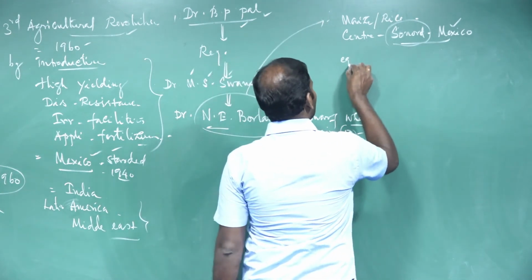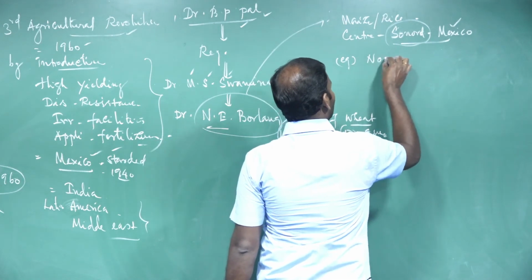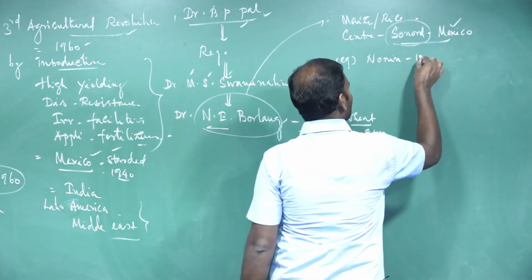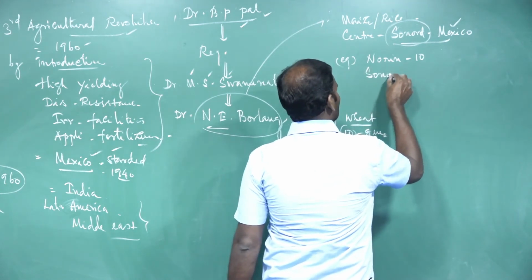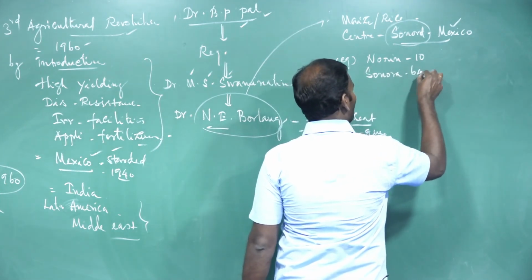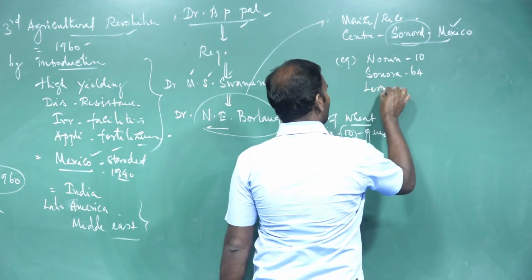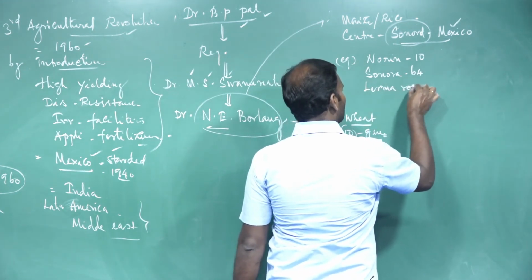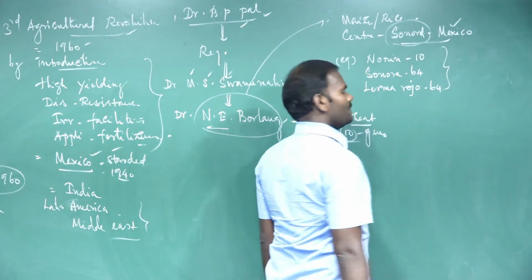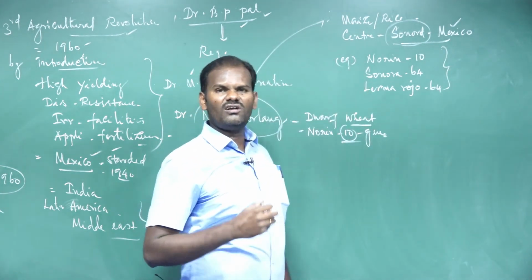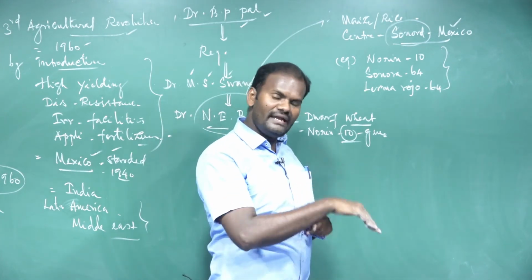For example, Norin 10, it is a wheat variety. Sonora 64, Lerma Rojo 64. So these are non-lodging varieties. Non-lodging varieties are nothing but they do not bend.